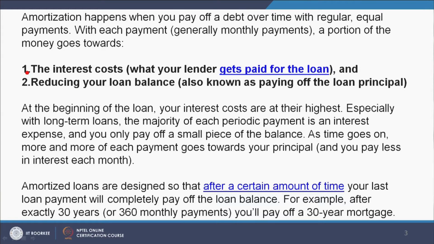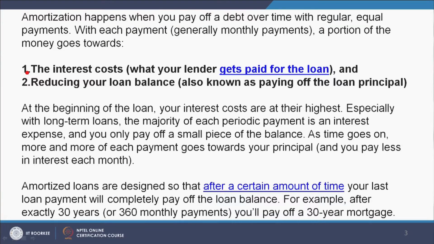At the beginning of the loan, your interest costs are at their highest, especially with long term loans. The majority of each periodic payment is an interest expense and you only pay off a small piece of the balance. As time goes on, more and more of each payment goes towards your principal and you pay less in interest